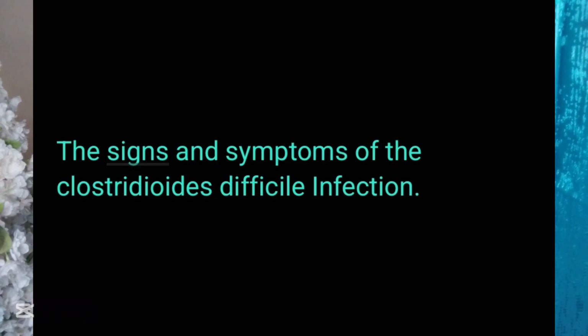However, these signs and symptoms will always develop in individuals that have a robust or a good immunity. However, in individuals that have a low immunity or the elderly, the signs and symptoms are going to be different. For example, there can be altered mental status. For example, the individual might become confused or unconscious. There can also be general body weakness, tachycardia, that is an increase in the pulse rate, tachypnea, that is an increase in the respiratory rate, and hypotension, that is a decrease in the blood pressure.